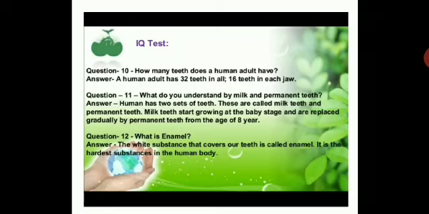Milk teeth start growing at the baby stage and are replaced gradually by permanent teeth from the age of 8 years. What is enamel? The white substance that covers our teeth is called enamel, and it is the hardest substance in the human body. So the concept is clear with this kind of questions and answers if you try to relate to the concept which you have just learned. So you can check yourself.